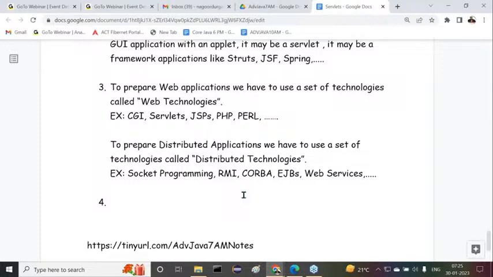But an application server is able to provide a very good environment to execute both types of applications, web applications and distributed applications. Any type of application we can run through an application server. But a web server provides an environment for only web applications.